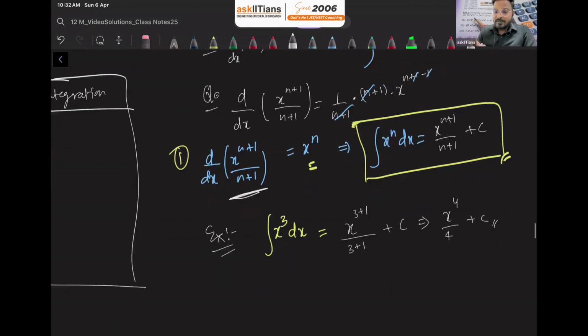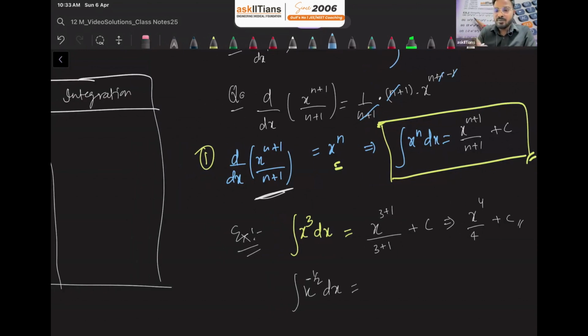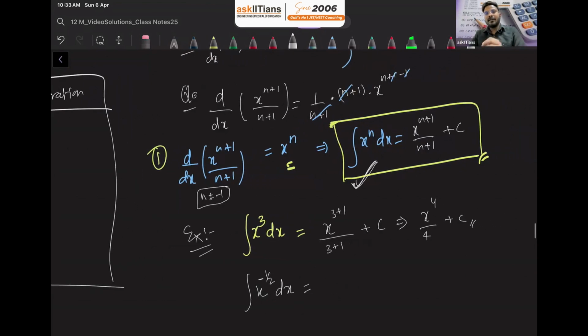Yes, guys. Now the same concept we can apply if the power is negative also, or if the power is a fraction. So let me take minus 1 upon 2. We want to integrate x raised to minus 1 upon 2. You should observe here that you can apply this formula for any power of x until and unless n is not equal to minus 1. This also you need to make sure.